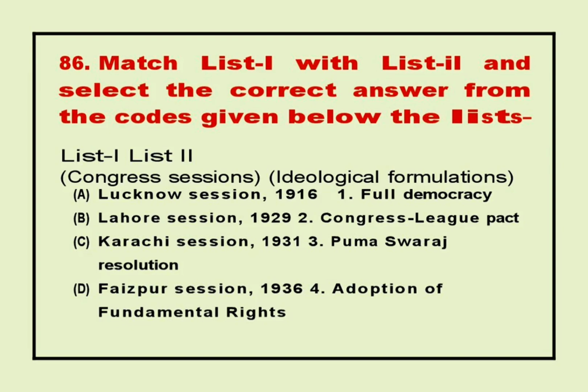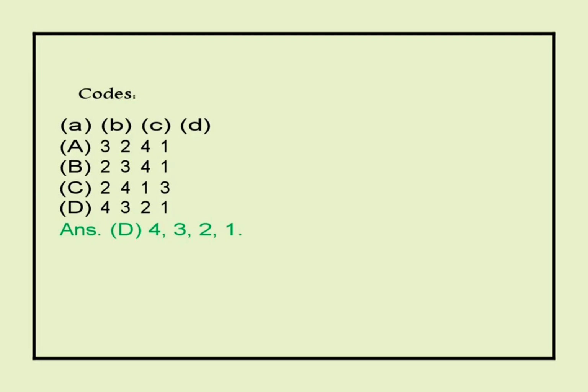C. Karachi session, 1931 - 3. Purna Swaraj resolution. D. Faizpur session, 1936 - 4. Adoption of fundamental rights. Codes. Answer D. 4, 3, 2, 1.